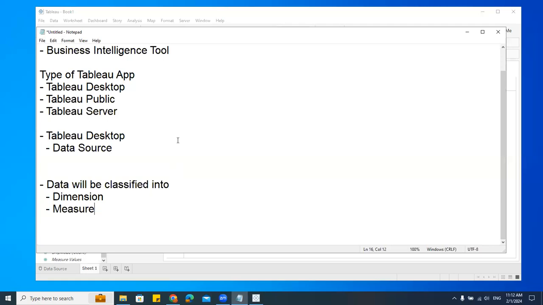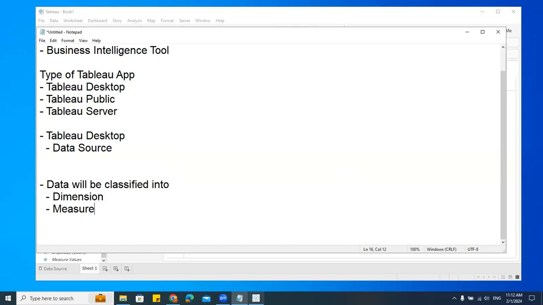Dimension and measure. So what is dimension? What is measure? These are all simple things only. Dimension means all the values which will help us in labeling the chart or visualization. That is mostly text and data, and some numbers also, which will help in labeling the charts or visualization. Measure means numbers, which will help me in plotting the chart, that is the bars and what you see there.